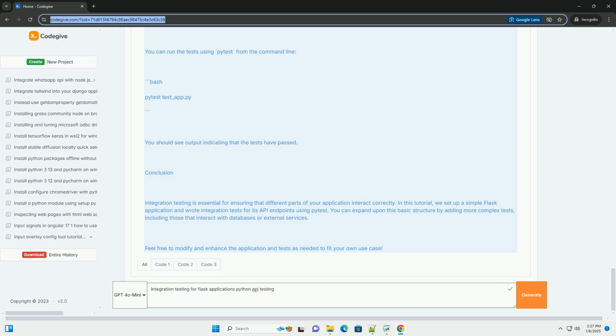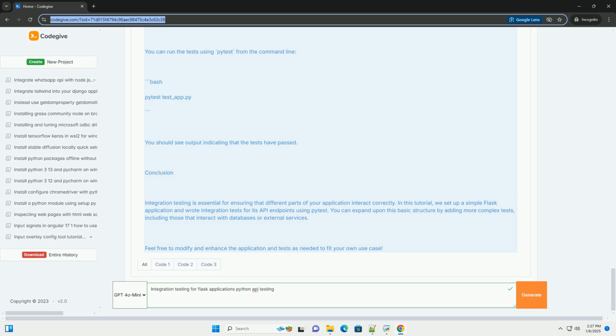Two, test functions. Test_create_user: this function tests the /users endpoint by sending a POST request to create a user and checks if the response status code is 201, Created, and if the returned user data matches what was sent. Test_get_users: this function first creates a user and then retrieves the list of users, asserting that the response status code is 200, OK, and that the response contains the correct user.